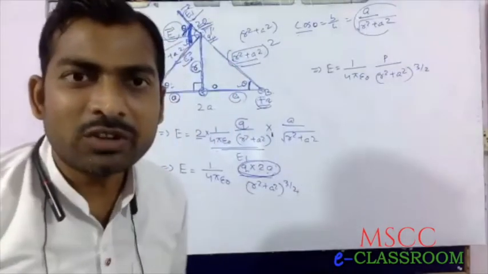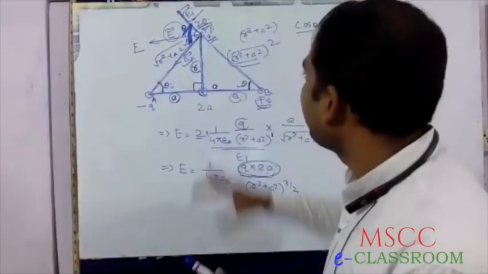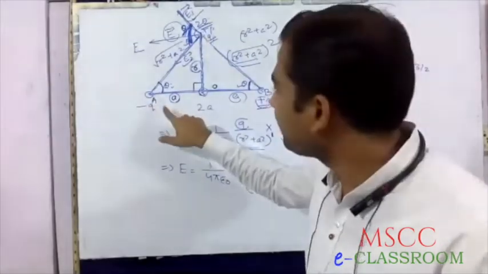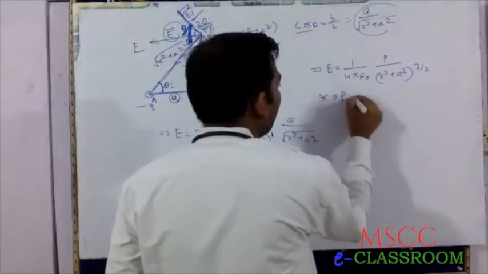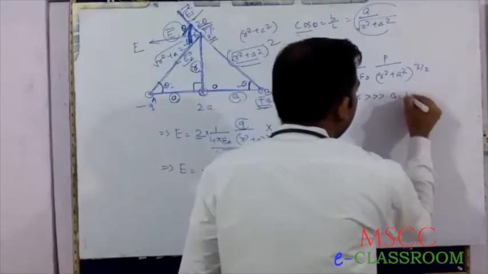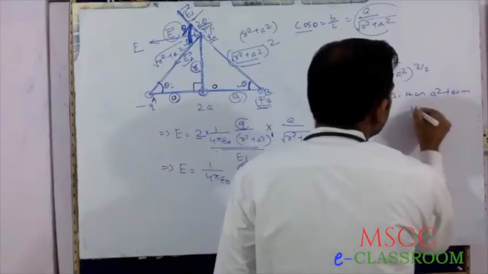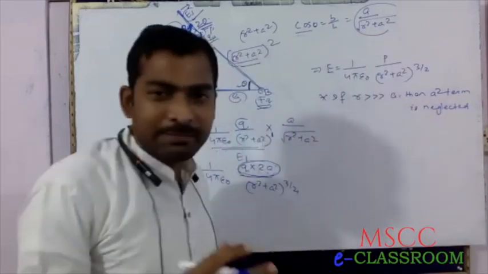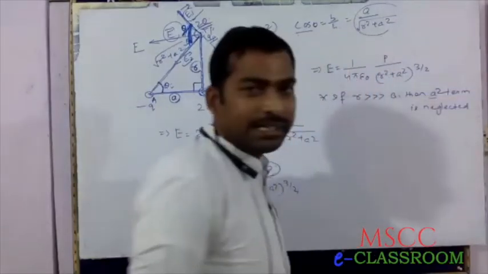There is a necessary condition here: if r is very much greater than a, then the a square term is neglected.